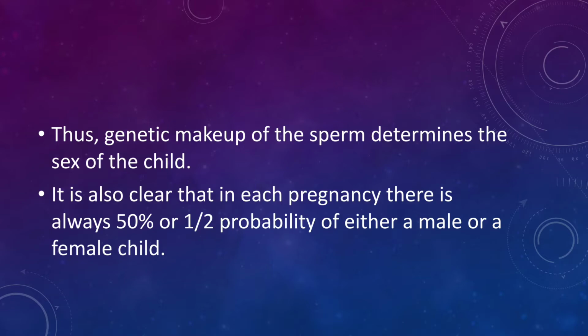So 50% of the children may be male and 50% may be female. That is, if a mother is going to give birth to a baby, the chance of having a girl child is 50% and having a boy child is 50%.